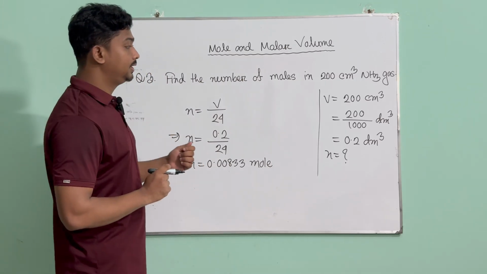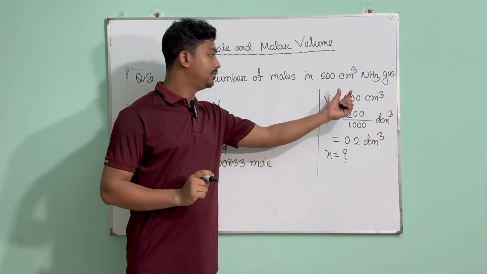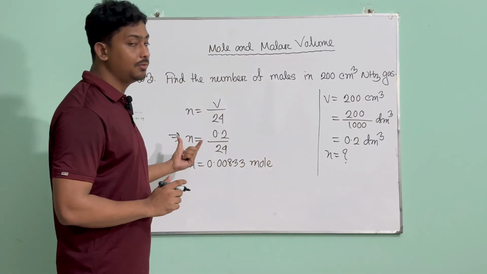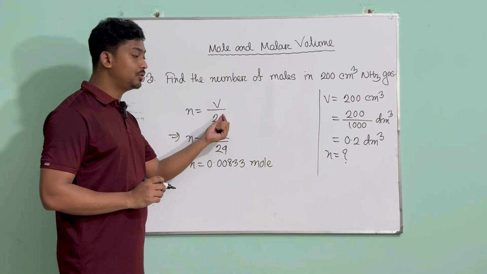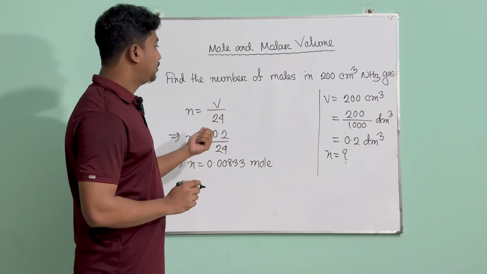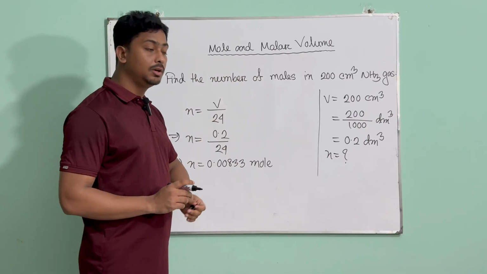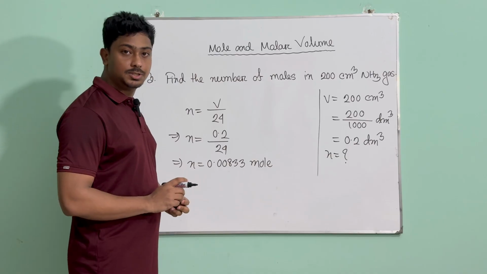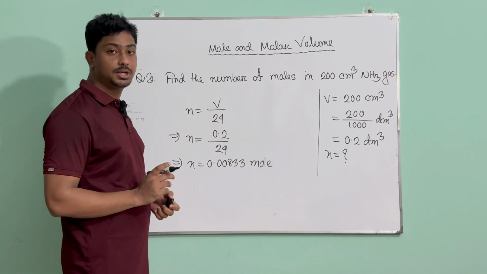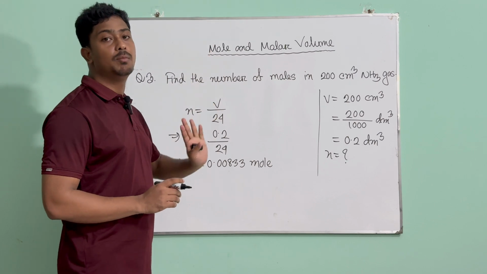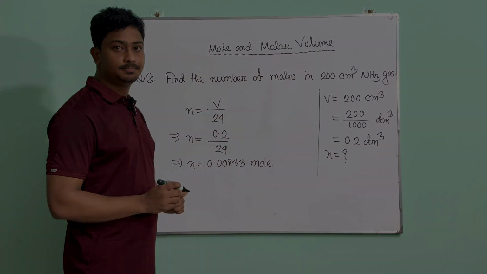So now you see that if your volume is given in centimeter cube, first of all you have to convert it to dm cube, then you can use the formula, because this 24 is in dm cube unit. Now I guess all the things that we can cover from mole and molar volume with this formula has been done. So let's move on to our next section, where we're going to discuss how we can use a formula for mole and number of particles and solve maths.